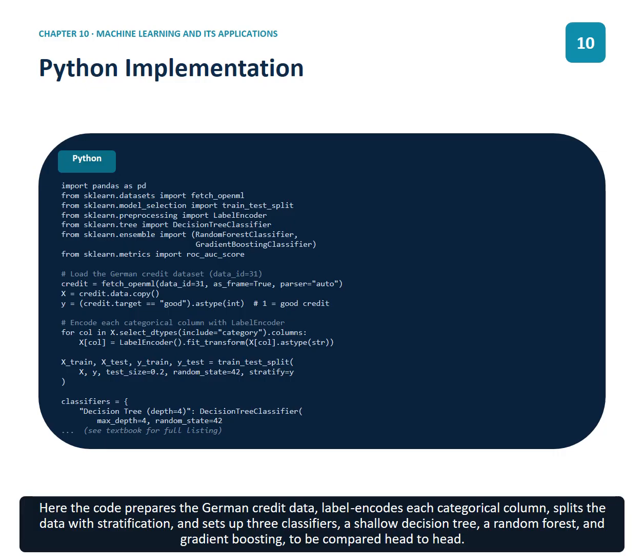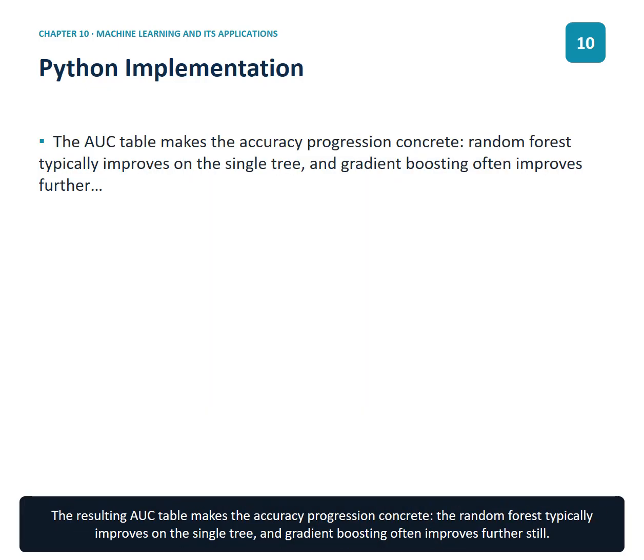Here the code prepares the German credit data, label encodes each categorical column, splits the data with stratification, and sets up 3 classifiers, a shallow decision tree, a random forest, and gradient boosting to be compared head-to-head. The resulting AUC table makes the accuracy progression concrete. The random forest typically improves on the single tree, and gradient boosting often improves further still.